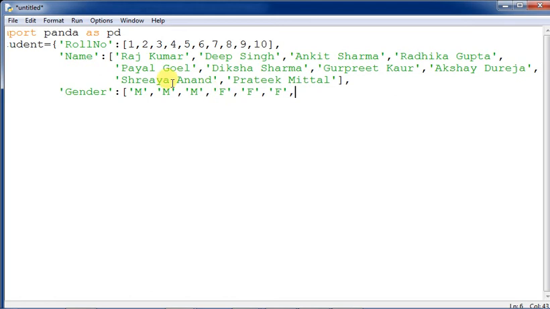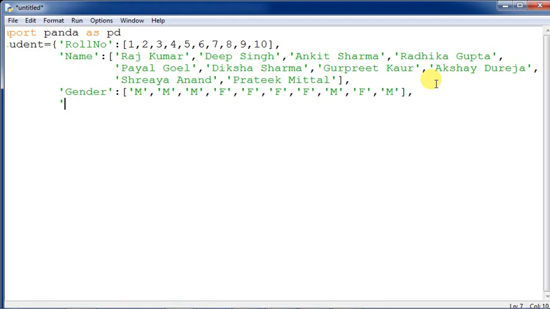So how many names are we having? 1, 2, 3, 4, 5, 6, 7, 8, 9, 10. We are having 4 females actually, and then M, F, M. Then here M, M, F, M, so 4, 5, 6, 7, 8, 9, 10. This has been closed here, so comma, fine.